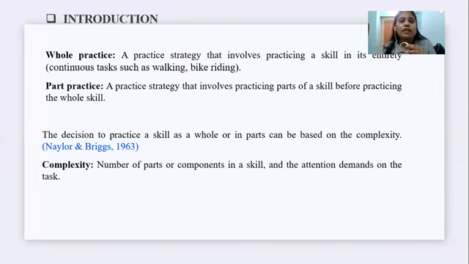And on the other side, part practice is possible when tasks can be broken down into discrete components and each part can be practiced separately. So this is the part practice. Whenever we are giving part practice to patients, it should be at a task level, not at the movement level. So parts are as a task, not as a movement.